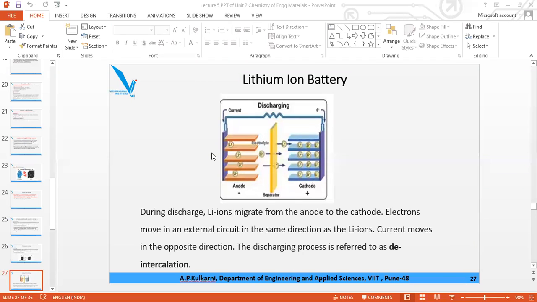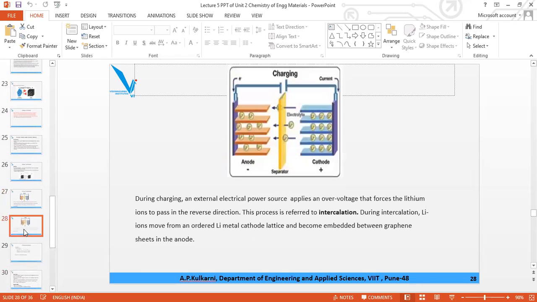Lithium ions move from anode to cathode. Deintercalation is discharging. What happens in discharging? Lithium ions move from anode to cathode, electrons move from anode to cathode, and current from cathode to anode. So exactly the opposite is the case for intercalation.